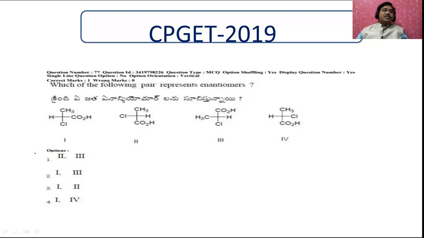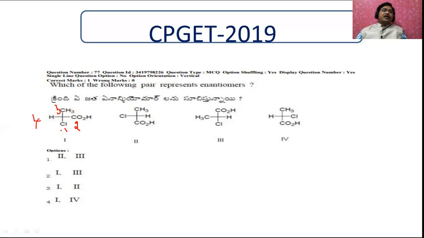Here chlorine is the first priority because its atomic number is greater. Among the two carbons, when the same atoms are present, go for the second atom. Here the second atom is hydrogen, and there it is oxygen. Therefore this is priority 2, this is priority 3, and this is 4, the least priority.